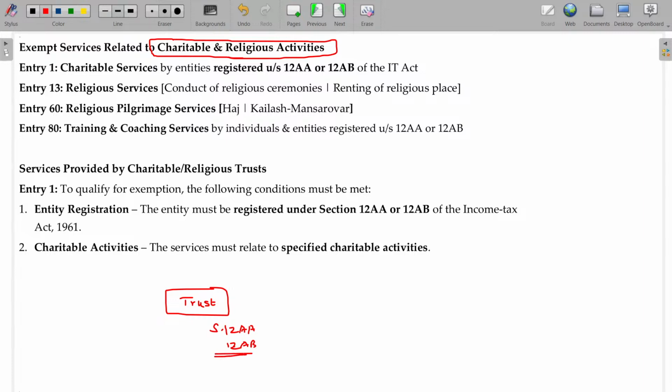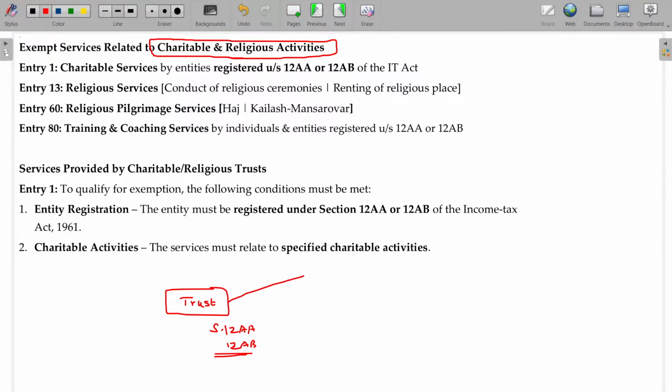We have not studied trusts in our syllabus at the inter level. How a trust will be taxed and how it will claim the exemption is given under section 12AB currently. If the trust is registered under section 12AA,